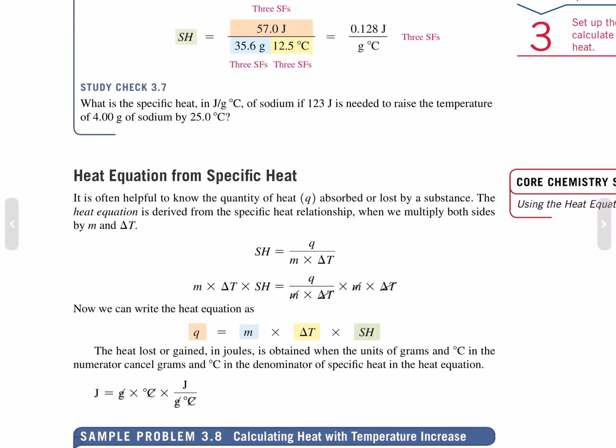Heat from the specific heat equation. It's often helpful to know the quantity of heat, Q, absorbed or lost by a substance. The heat equation is derived from the specific heat relationship when we multiply both sides by m and delta T. Specific heat is heat, Q, divided by the amount of material, m, times the change in temperature. So mass times delta T times the specific heat equals Q.